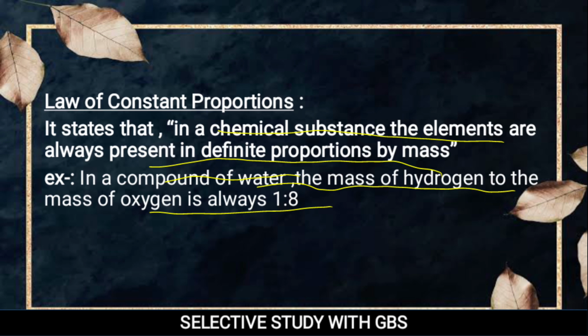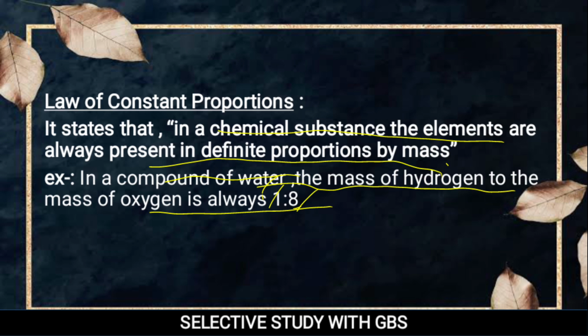Means they always maintain a proportion of 1 mass of hydrogen and 8 mass of oxygen, and combine in this ratio to form water. So in a chemical substance, suppose that substance is water, the elements are always present in a definite proportion. Means if hydrogen is 1, then oxygen is 8 by mass.